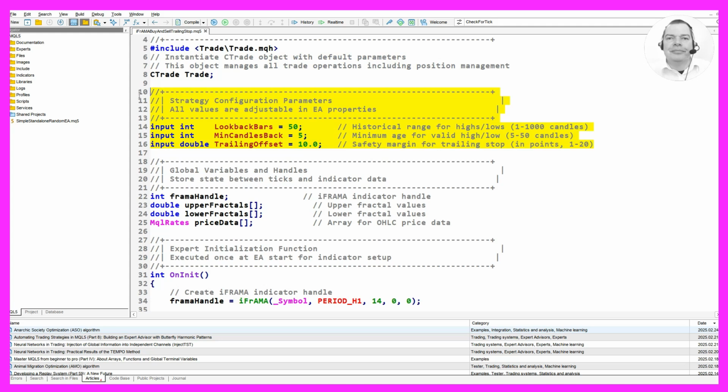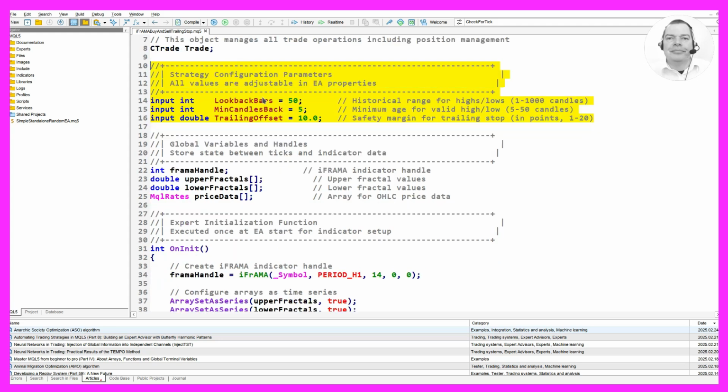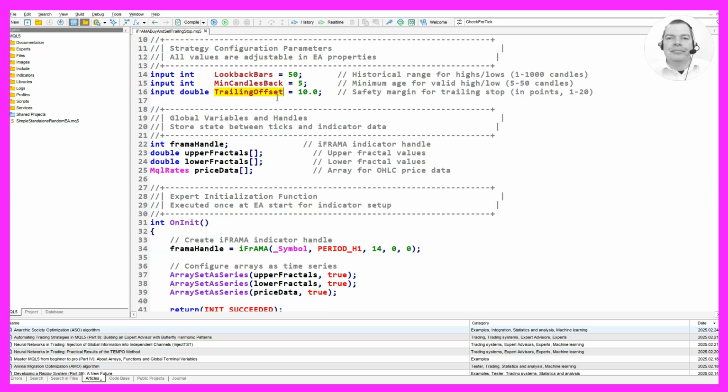Next, we define our strategy configuration parameters. These parameters are adjustable in the Expert Advisor properties. The Lookback Bars parameter is set to 50, which indicates the historical range for highs and lows, allowing us to analyze between 1 and 1,000 candles. The min candles back parameter is set to 5, which specifies the minimum age for a valid high or low, ensuring that we only consider recent data. The trailing offset parameter is set to 10.0, which provides a safety margin for the trailing stop in points, with a range from 1 to 20.